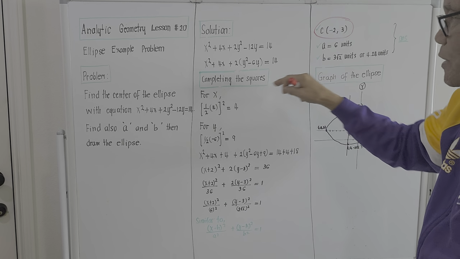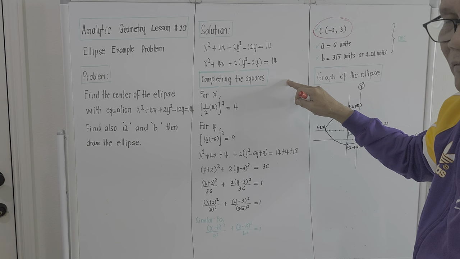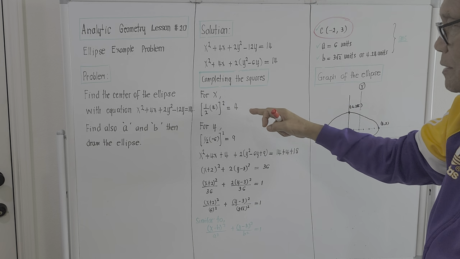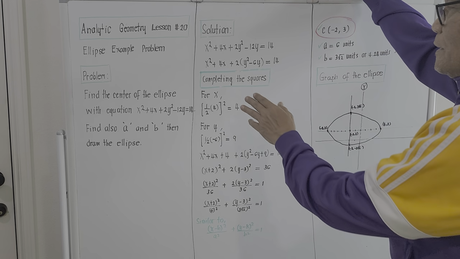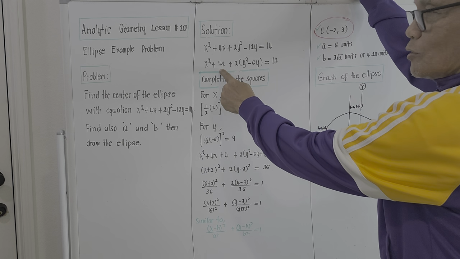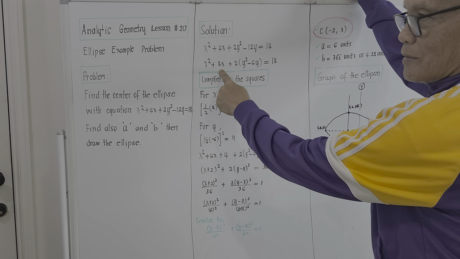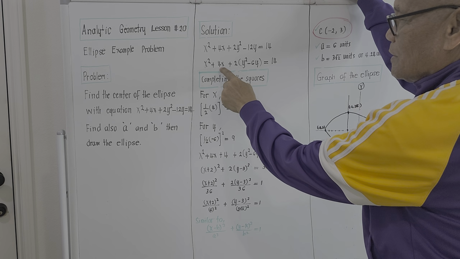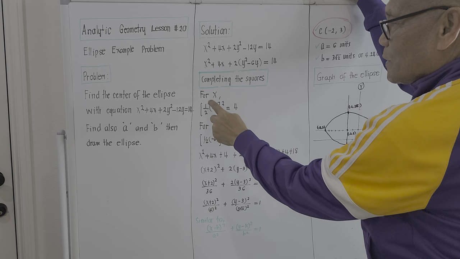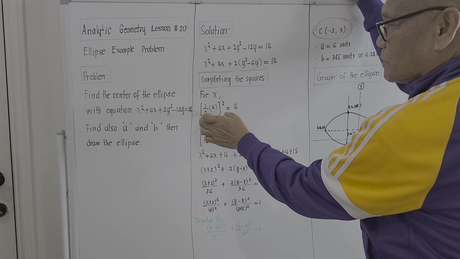So completing the squares, okay, this is now a part of algebra. For x, the added number for it to become a perfect trinomial will be, we will take the coefficient of x here, take 1/2, then we'll square it.